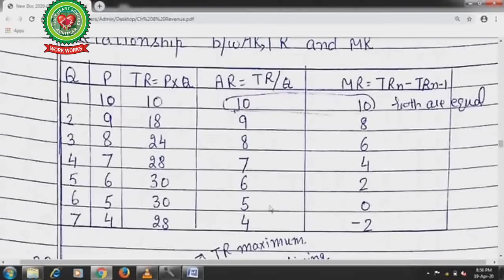The producer will produce at the maximum point of TR, that is with 6 units of production, and in that case marginal revenue is equal to 0. If the producer gives production beyond this 6th unit, then the producer will be in loss, because you can see that marginal revenue for every additional product is -2.